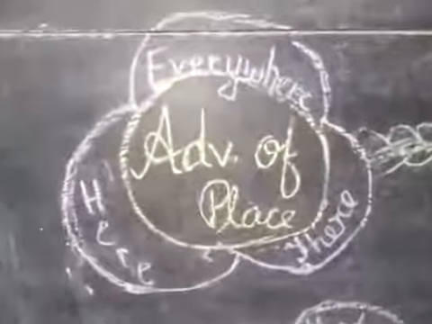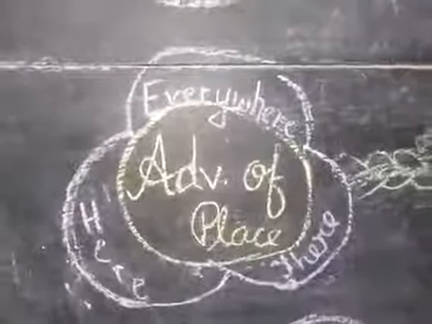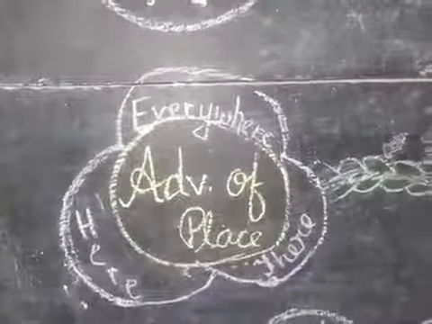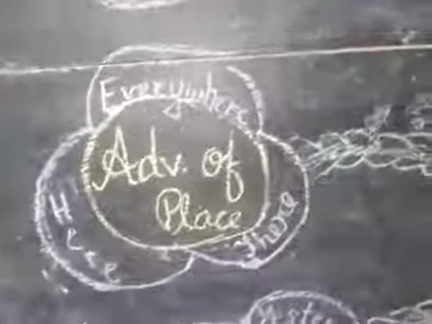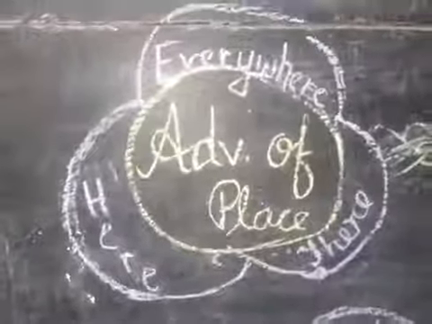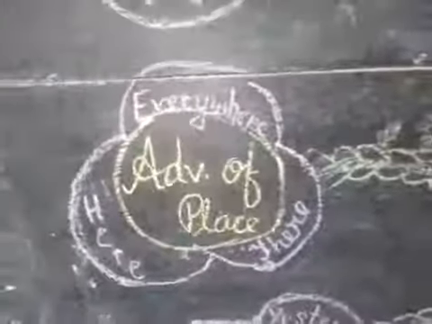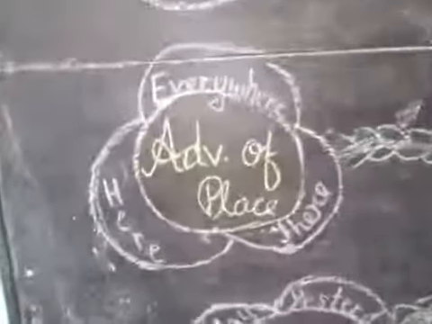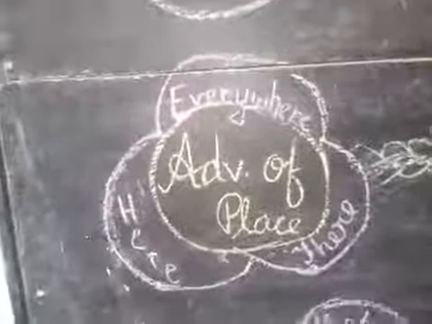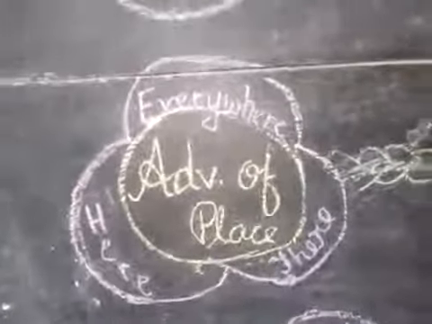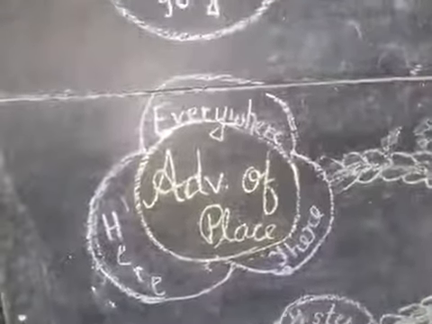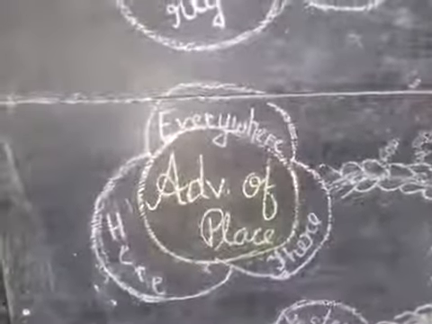Number 2, adverb of place. It shows where something happens. It means it shows the place of an action. Example is here, there, everywhere. In sentence, come here, go there, the car is found everywhere. So these show place or where something happens. So here, there, everywhere, these are adverb of place.